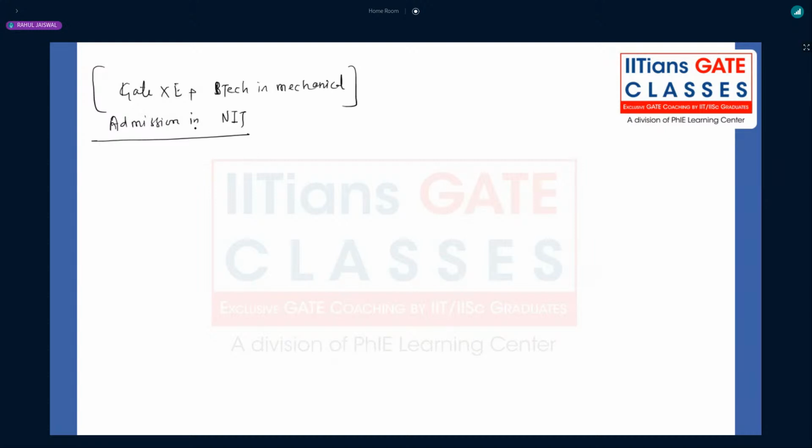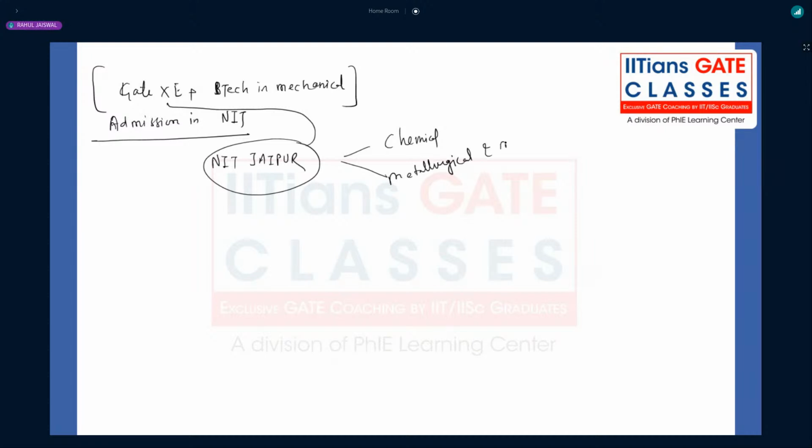Trichy, Surathkal, Warangal, Calicut, gone. You cannot get admission. Now, if you just talk about NIT Jaipur, they used to allow GATE XE candidates, but again not in the mechanical department, only interdisciplinary departments like chemical, metallurgical. Once again, no use of that. Metallurgical and material engineering.